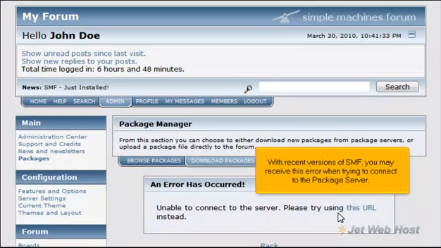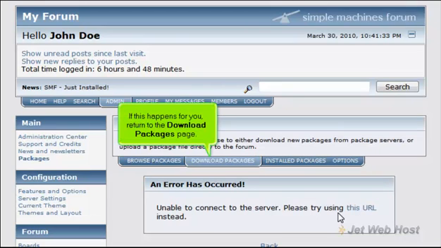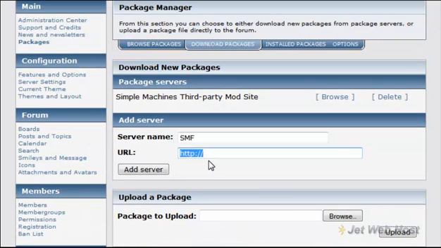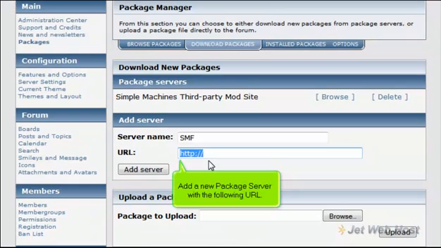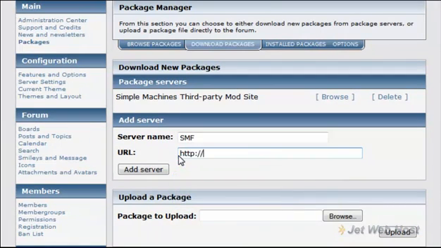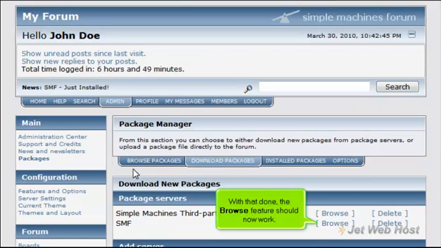With recent versions of SMF, you may receive this error when trying to connect to the package server. If this happens for you, return to the Download Packages page. Add a new package server with the following URL. With that done, the Browse feature should now work.